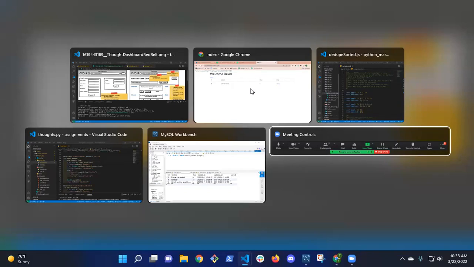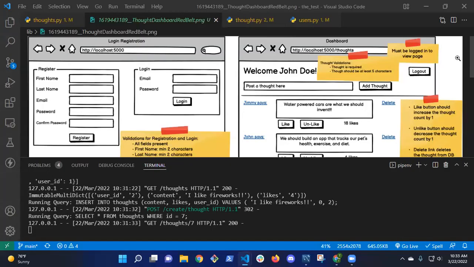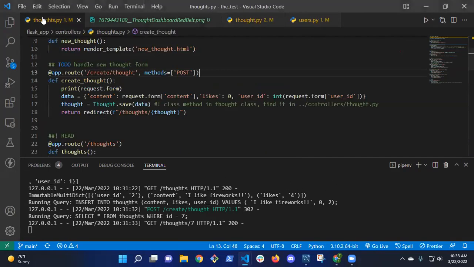So right now, let me close this. Okay, so if I go back to thoughts, I'm redirecting to thoughts. I just want to basically redirect to thoughts without the end there.